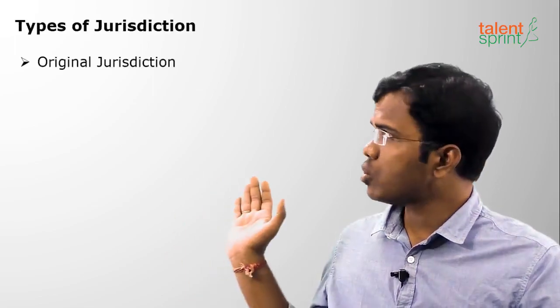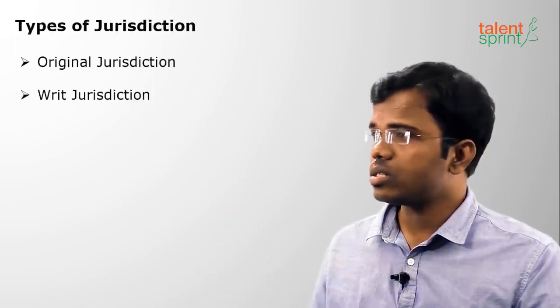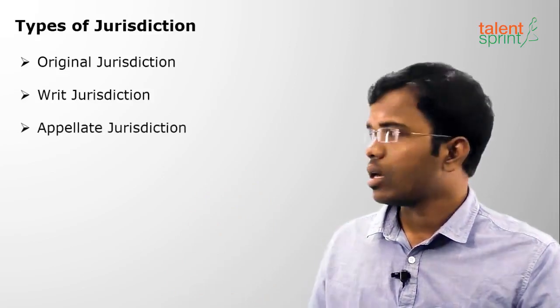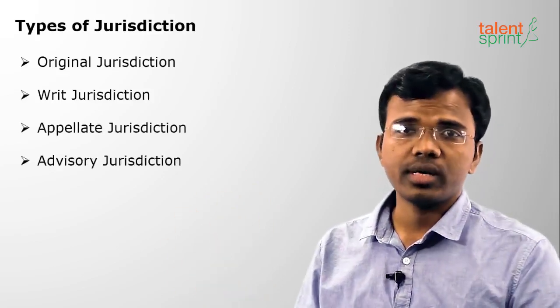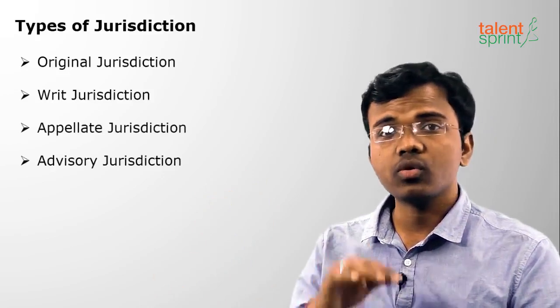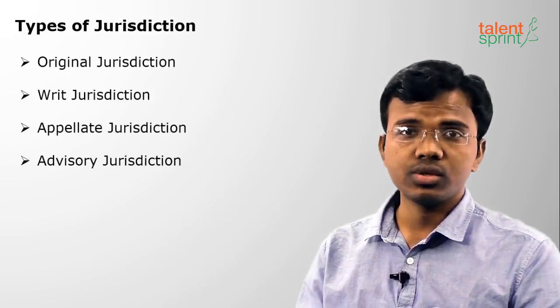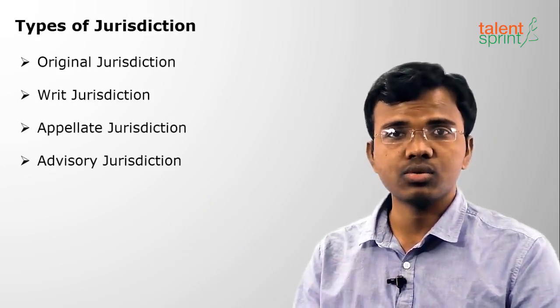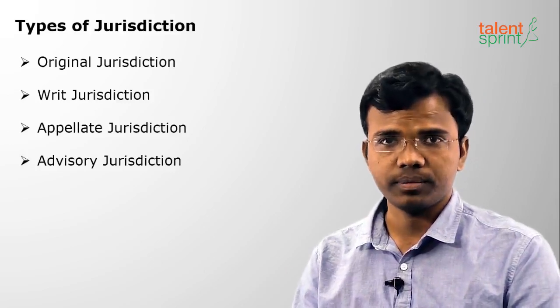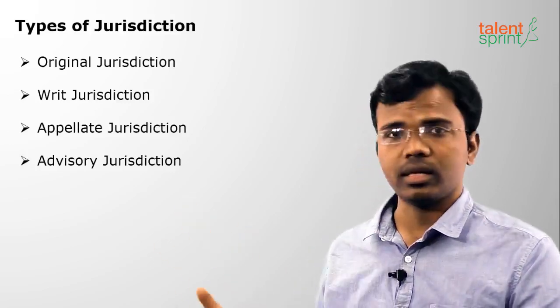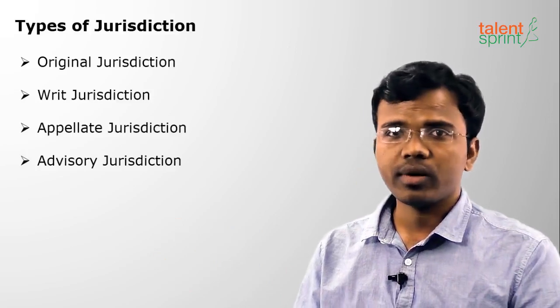Moving on to the types of jurisdiction, almost the same as the Supreme Court. The first is original jurisdiction, next is writ jurisdiction, next is appellate jurisdiction, and the last is supervisory jurisdiction. But the Supreme Court has advisory jurisdiction. The President can consult the Supreme Court under Article 143. Here there is no article like that.